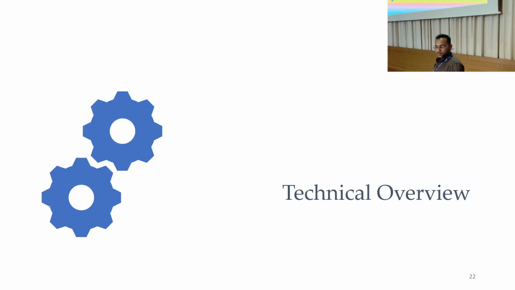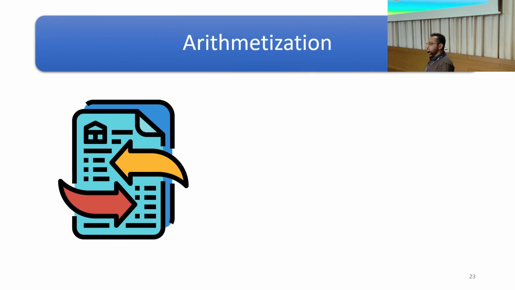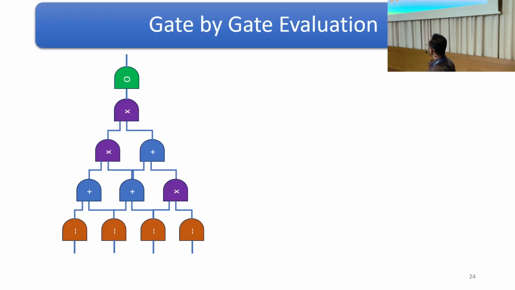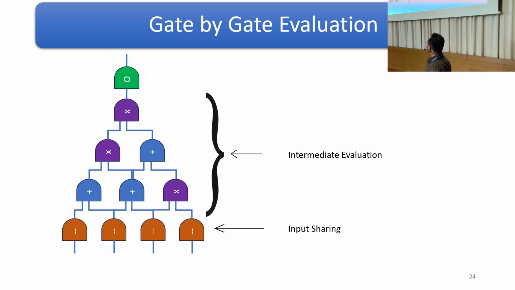Okay, now I'll go a bit into the construction of our work. Usually any computation is first considered as an arithmetic circuit which comprises addition and multiplication gates, and we perform the evaluation in a gate-by-gate paradigm. That is, first we perform input sharing corresponding to all the input gates. Then for all the intermediate addition and multiplication gates, we perform addition and multiplication on the secret shared data, and finally, corresponding to the output gate, we perform the output reconstruction.